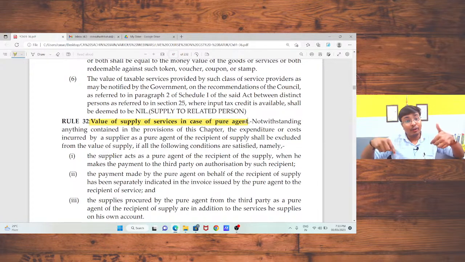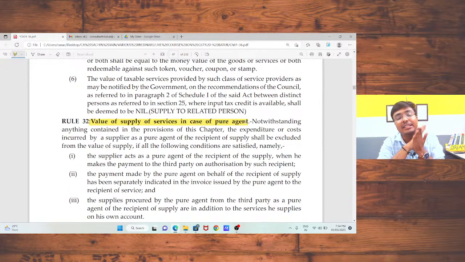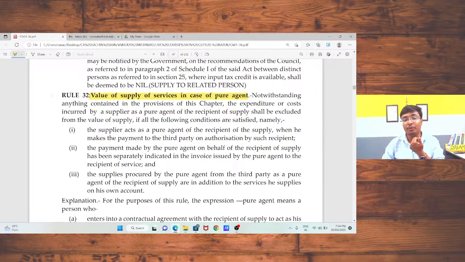In that case, I need to charge GST on that 20,000 rupees at the rate of 18%, and after charging GST, I will add the amount of MCA fees, just 10,000 rupees, and I am not charging tax on that amount, because I had made that payment on behalf of my client. Okay, so as I am working as a pure agent, there is no GST charge on pure agent services. The same has been mentioned here in the provision.